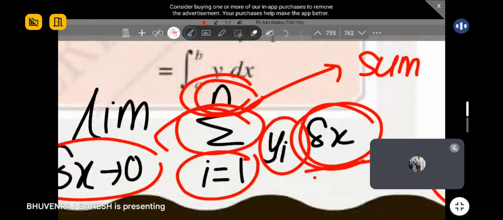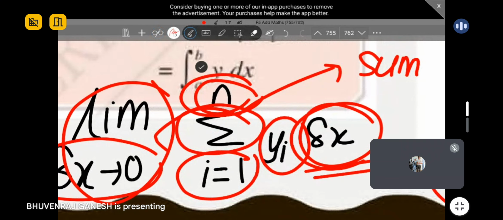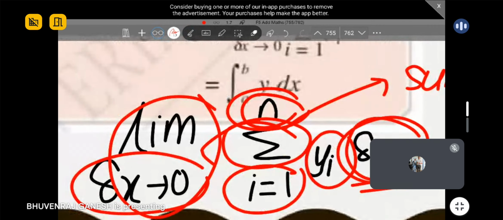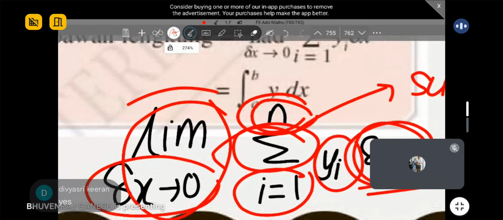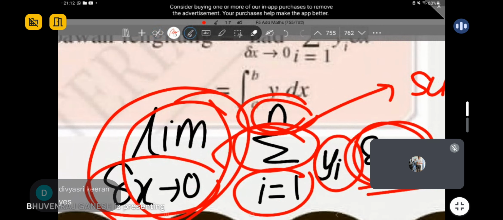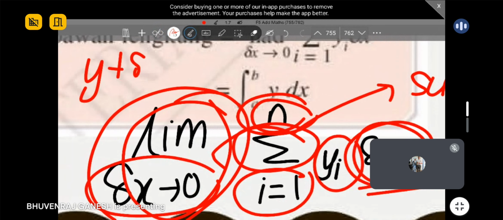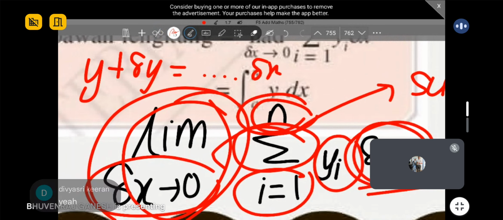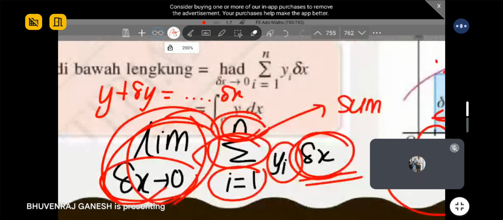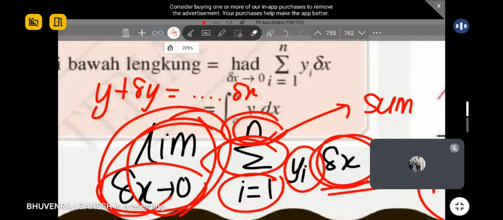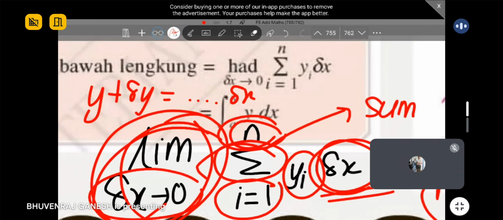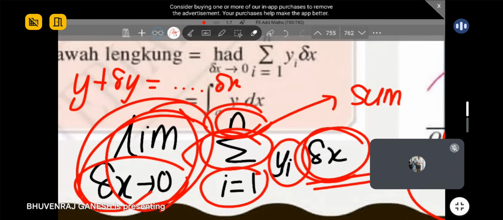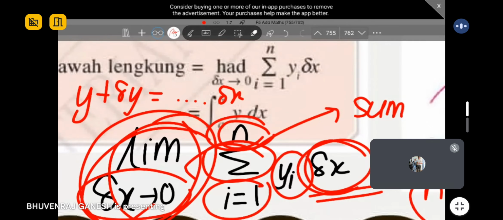Usually if you have delta x, you must add this symbol. Remember your first principles? Differentiation using first principles, you will always have this symbol. Because we are involving delta x, correct? y plus delta y equals something something delta x, so you see delta x appears there. Then in your last step, you will have this because you got delta x. So always remember when there is delta x, you will have the limit as delta x goes to 0, no other value. Always to 0. Any questions?